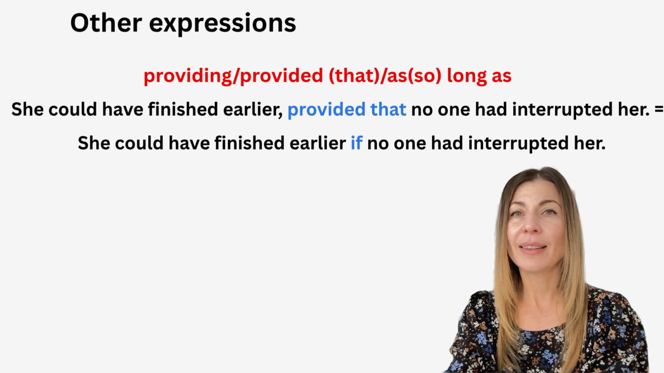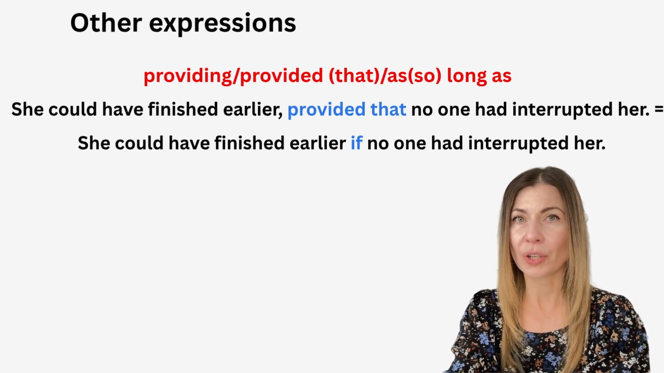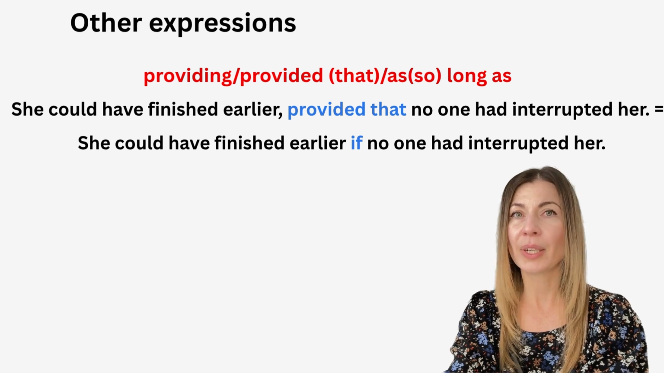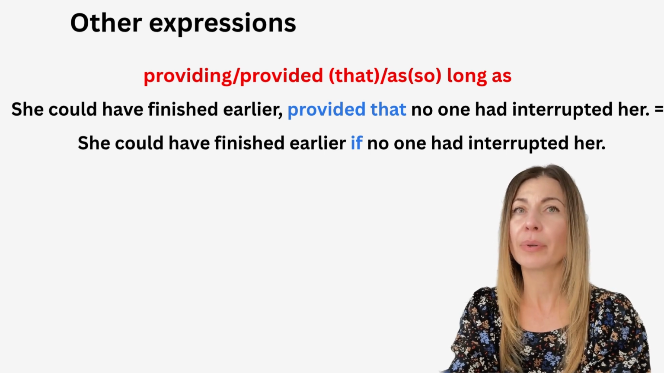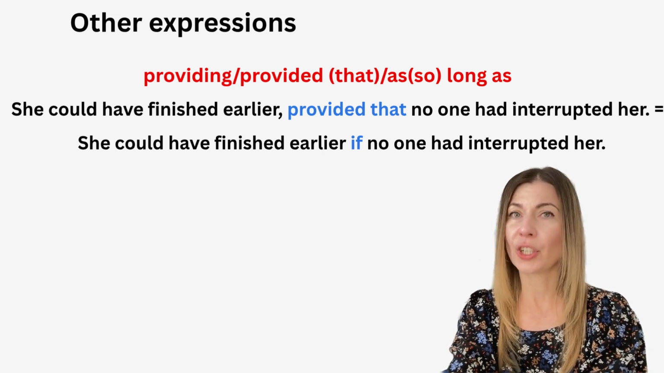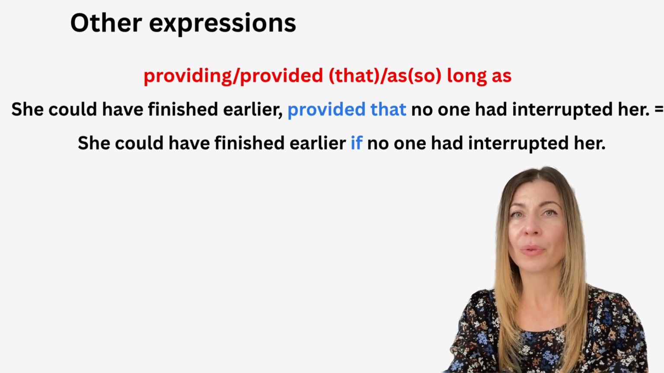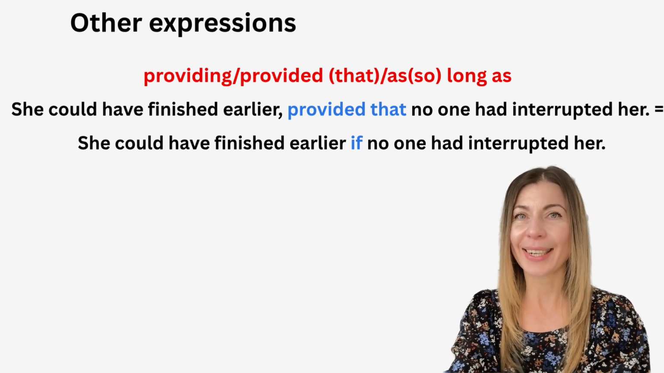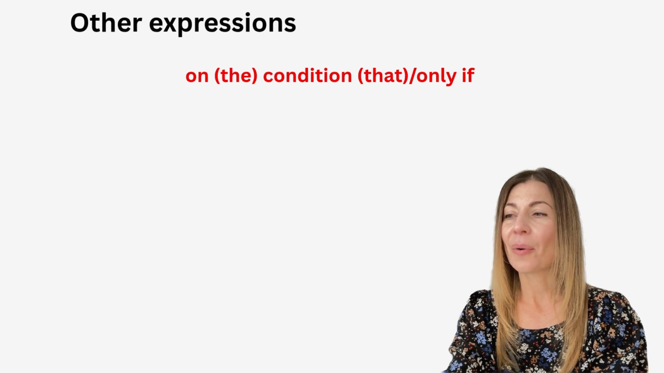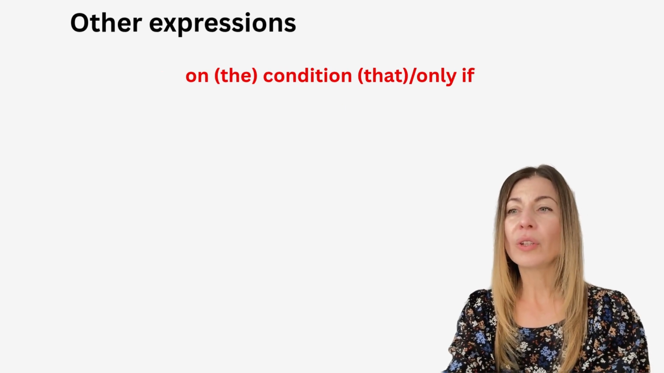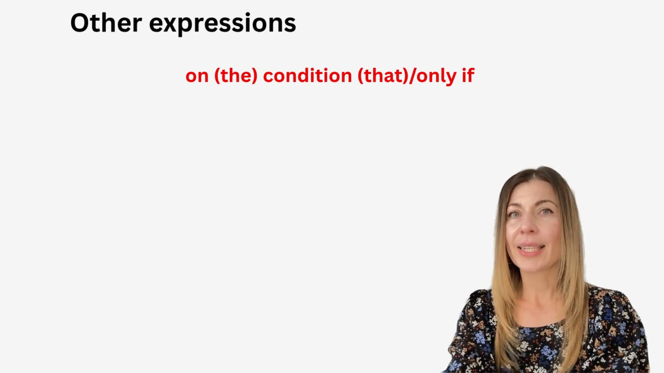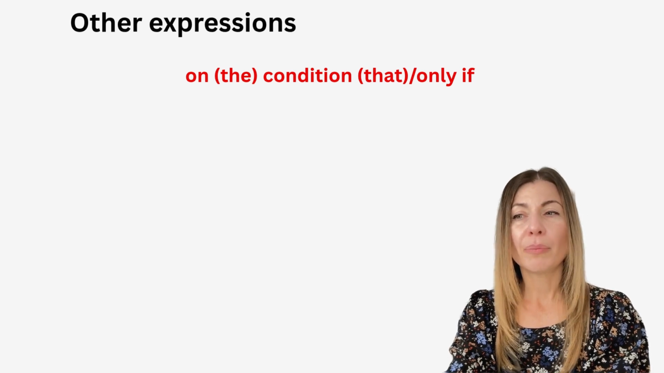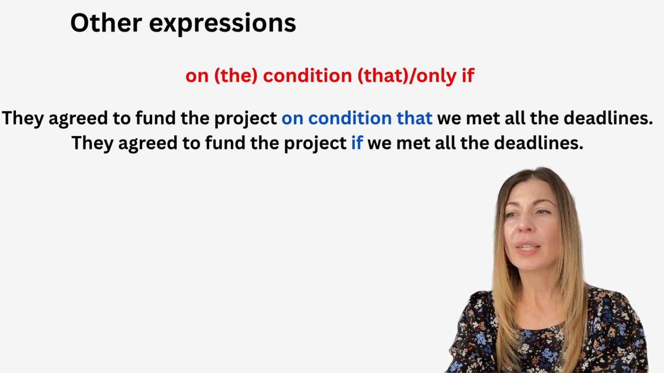So you see that this is an example of the third conditional, had interrupted, yes, in this if part, or provided that in this case, or we can say just provided. And could have finished earlier is the second part, or in this case it's the first part, but the part of the sentence which doesn't include any linking words. Okay, so let's move on. We can also use on condition that, or on the condition that, only if instead of if. They agreed to fund the project on condition that we met all the deadlines.